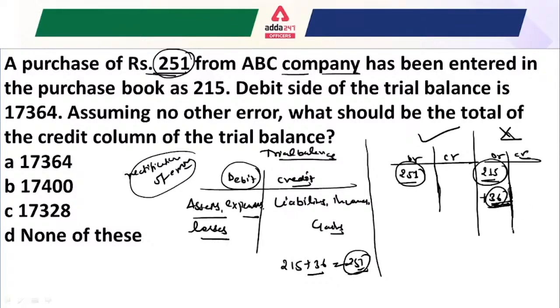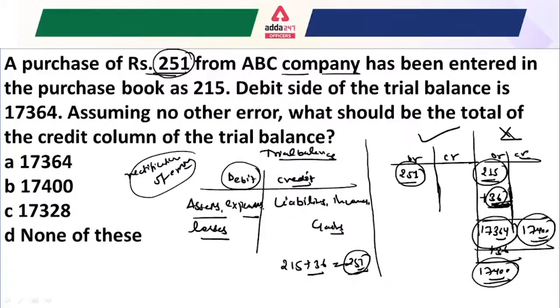Okay, that means if we post 36 rupees more under the debit side, because in the trial balance the debit side and credit side will be equal, and the debit side is currently 17,364 rupees as given. So if we add 36 rupees to this, we will get 17,400 rupees, which is also presently showing under the credit side.